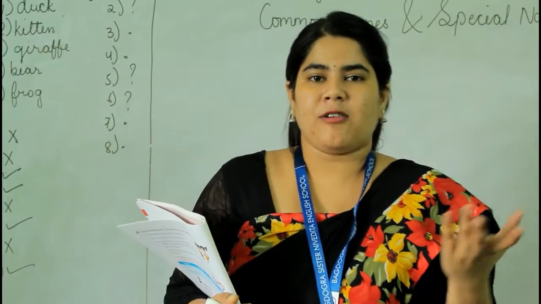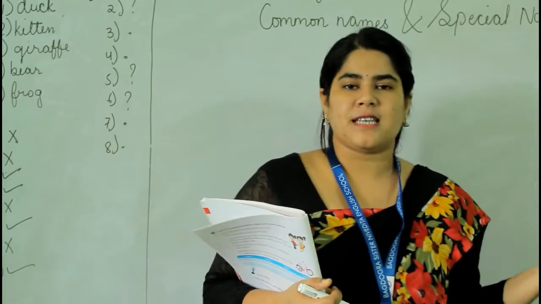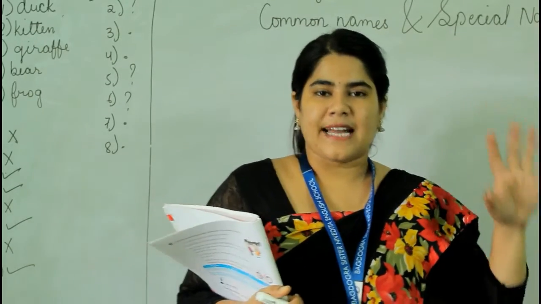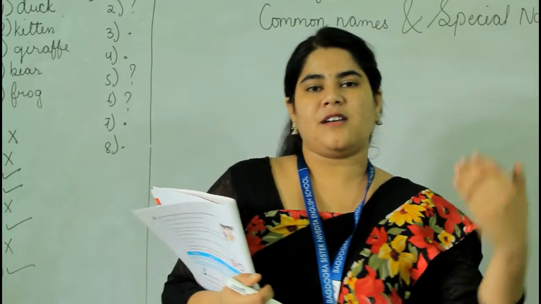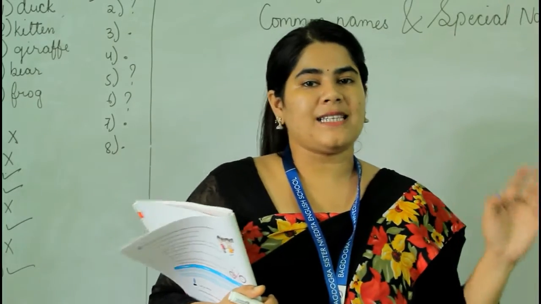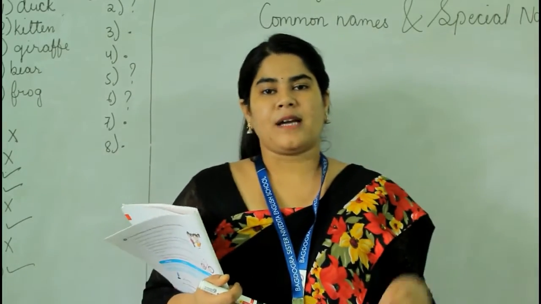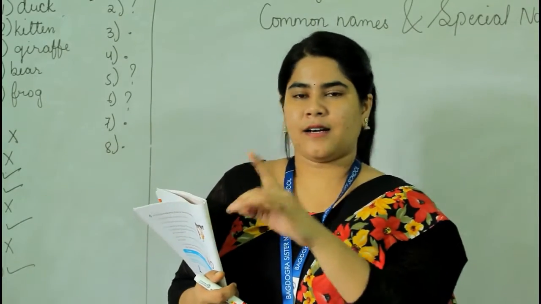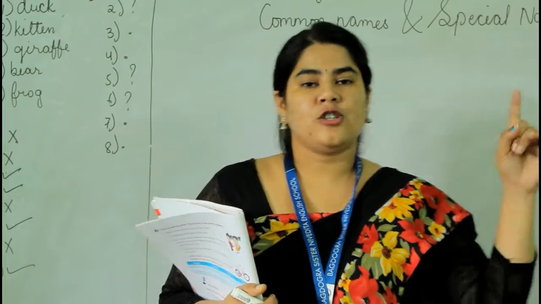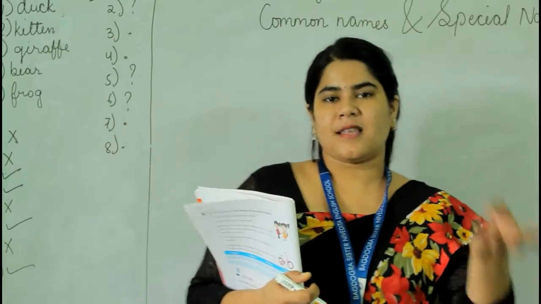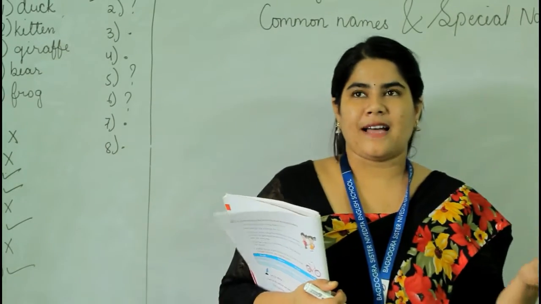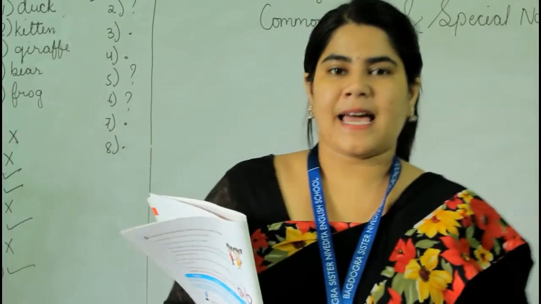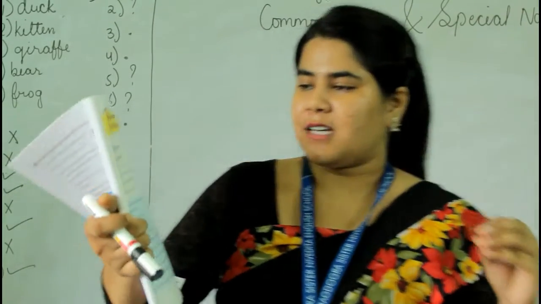If I talk about birds and animals, I have seen many birds and animals, but which particular birds and animals I have seen, I have not told. That's why birds, animals, mother, father, parents, all these are common names. Special names are the names of a particular thing. These are all called common names and special names. Common names are very general.